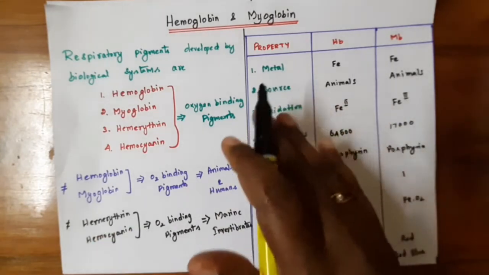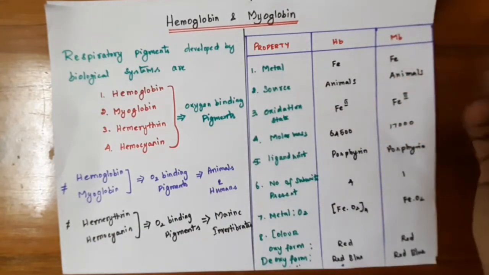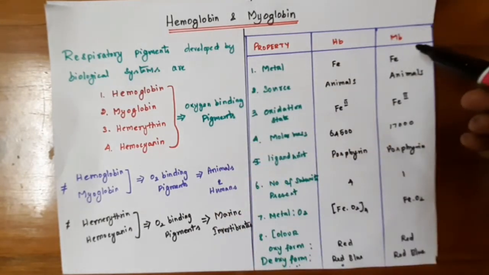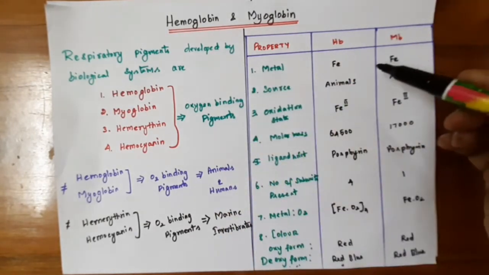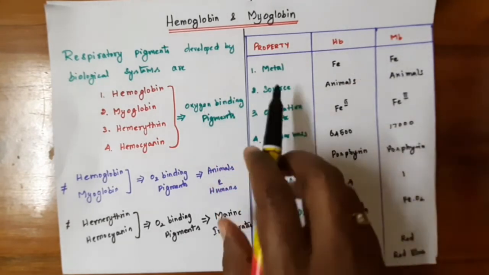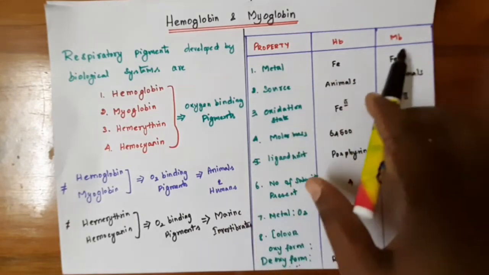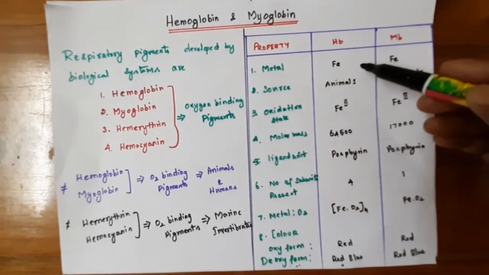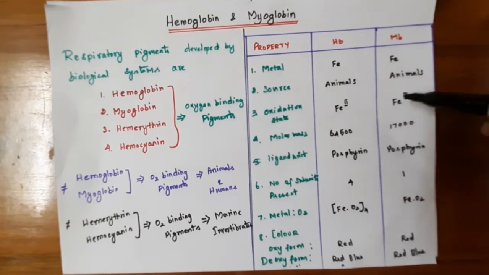Both hemoglobin and myoglobin contain iron, and the oxidation state of the metal in both is Fe2+.